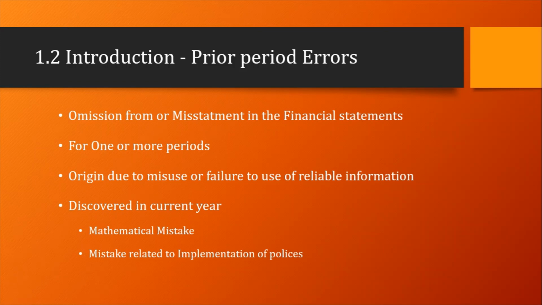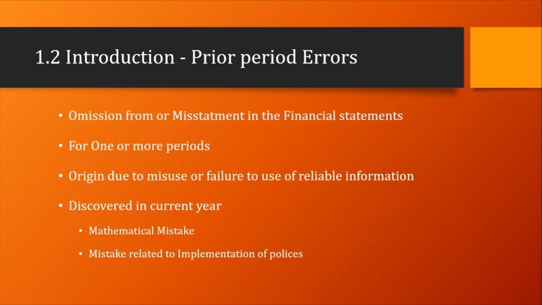Now, what are prior period errors? Prior period errors are errors related to an earlier period but discovered in the current period. They may be omissions from the financial statements of reliable information, or any misstatement in the financial statements related to one or more prior periods.